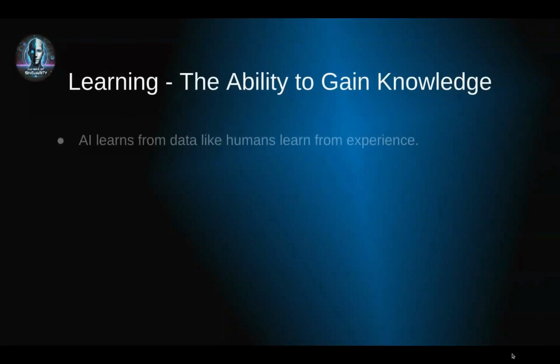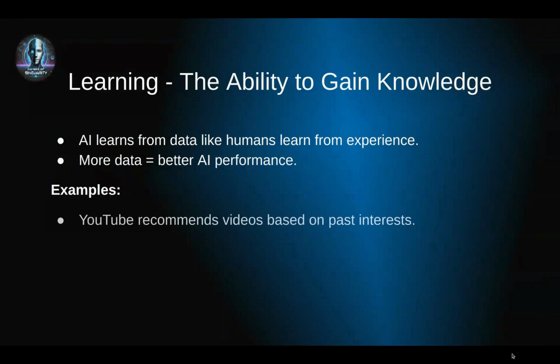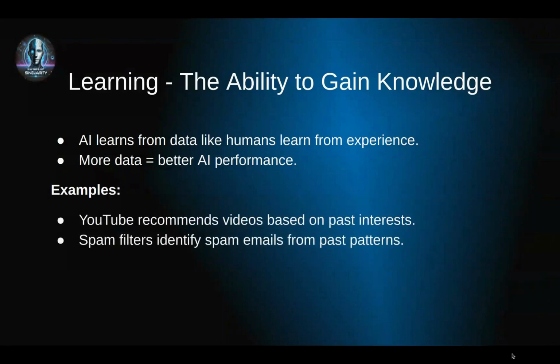Just like humans learn from experiences, AI learns from data. The more data it processes, the better it performs. For example, YouTube recommends videos based on what you've watched before, and email spam filters detect unwanted messages by analyzing past spam emails. But how exactly does AI learn? Let's dive into the different types of learning methods used in AI.